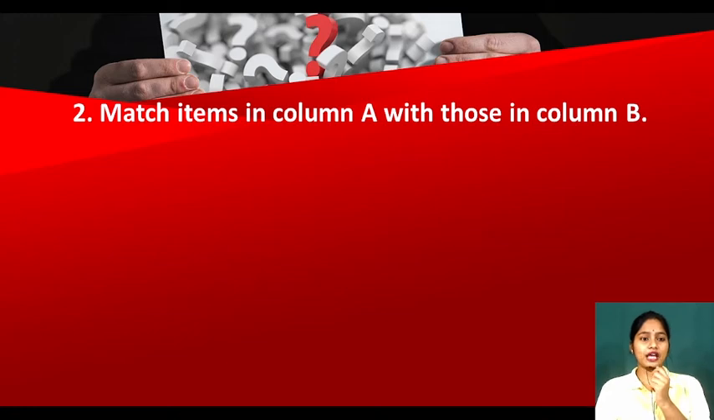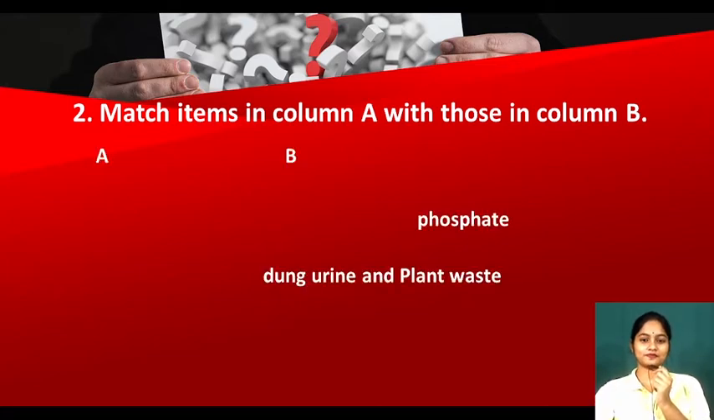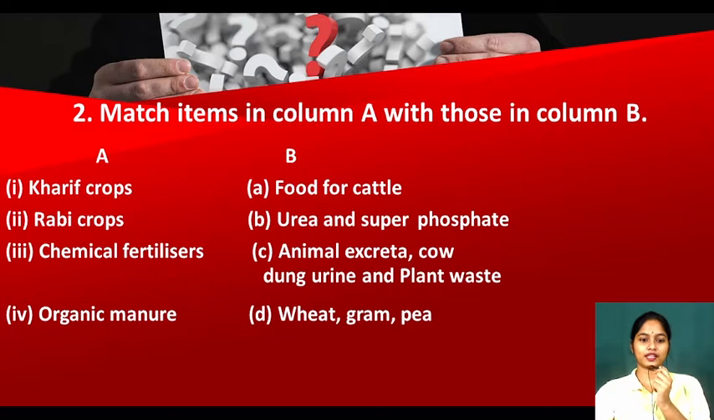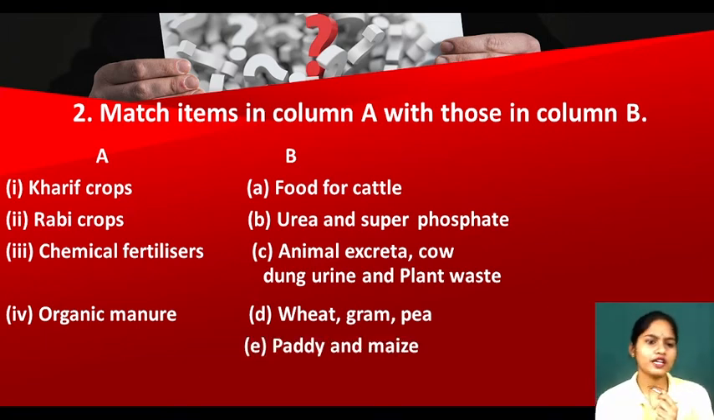Now see, next is matching. Match items in column A with those in column B. Where are columns A and B? Wait, they will come. See, this is your column. First one is Kharif crops. What are Kharif crops? And Rabi crops, chemical fertilizers, organic manure.